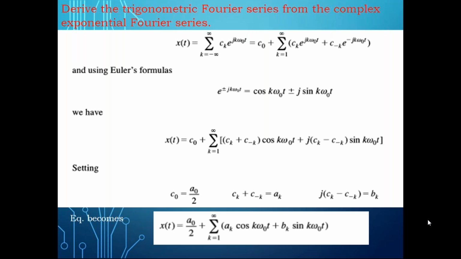In the example discussed here, first we have to write the exponential Fourier series. That is the one represented on the left side, the complex exponential Fourier series, and this is the expanded one. Are this and this the same, or are they different? Please post it in the chat box.